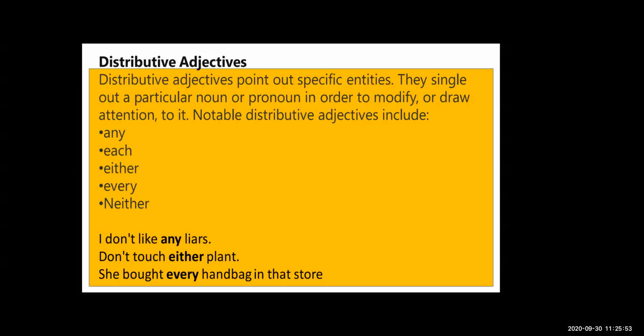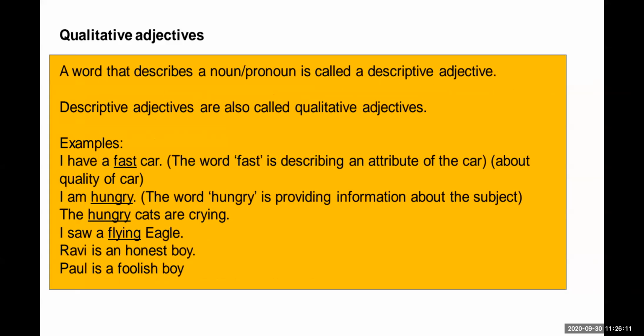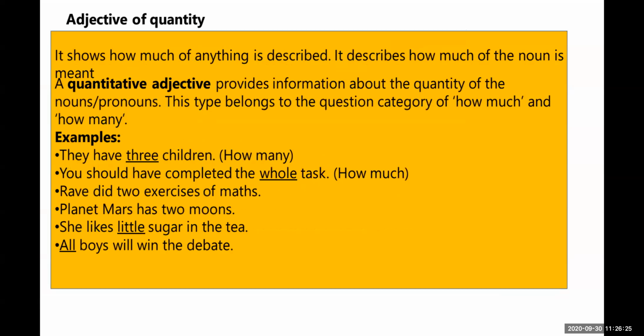So students, today we have learned about the types of adjectives. First, adjectives of quality, also called descriptive adjectives. Now the second one, adjectives of quantity, which describe the quantity of persons, places, or things. Now see numeral adjectives.